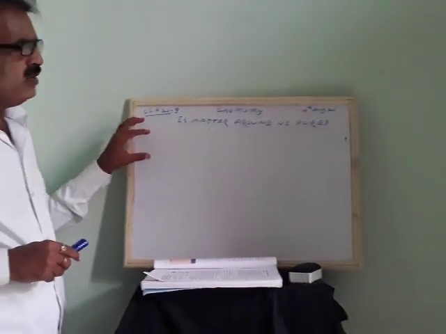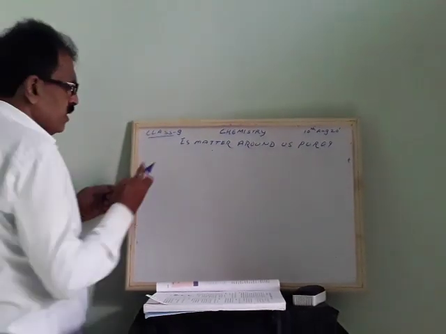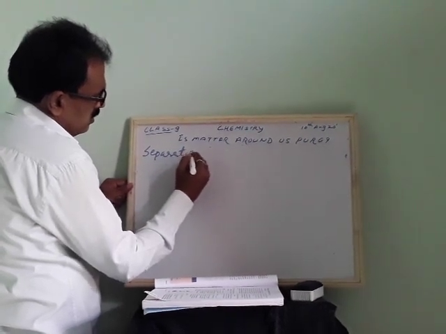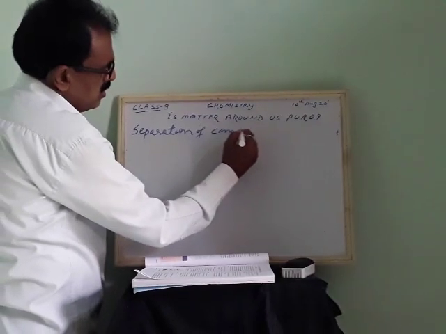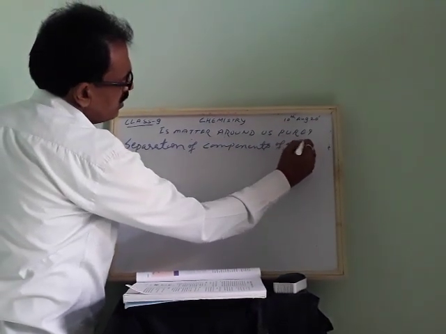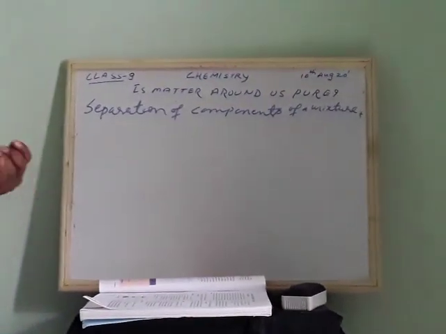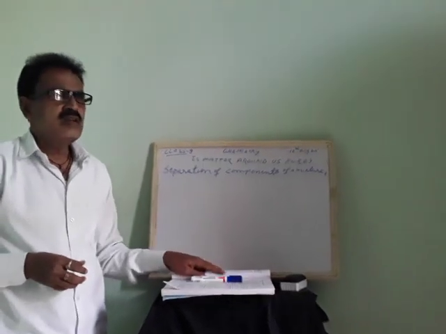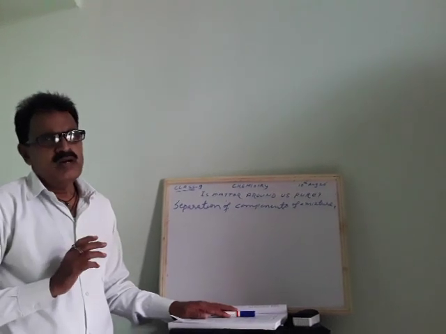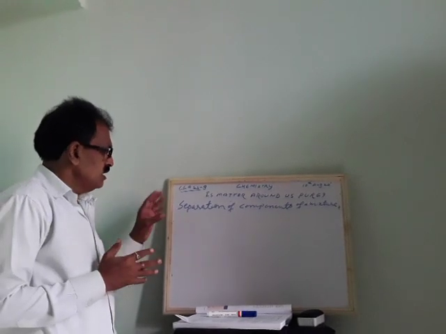Today we will try to find what are the methods of separation of mixtures. But why should we separate the components of a mixture? See, in nature there are many substances which are mostly in impure form, or sometimes they are in pure form. Some of these substances can be easily separated.